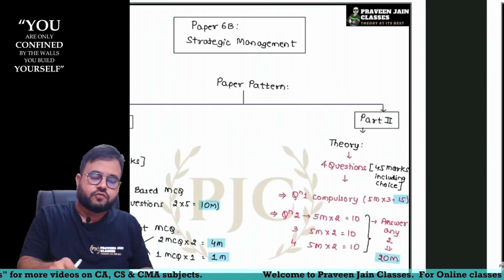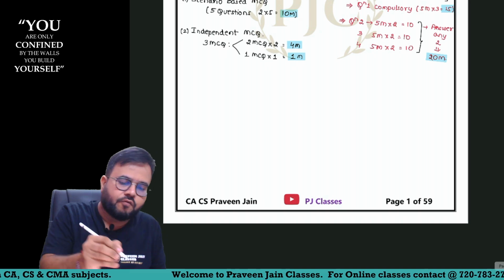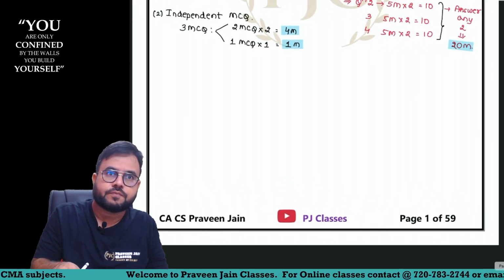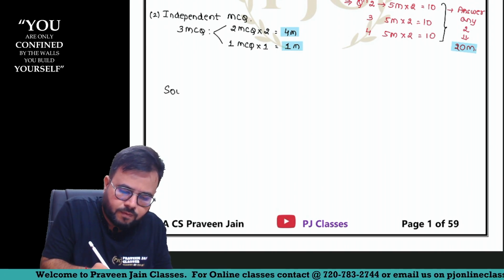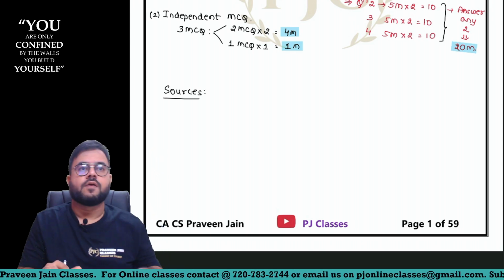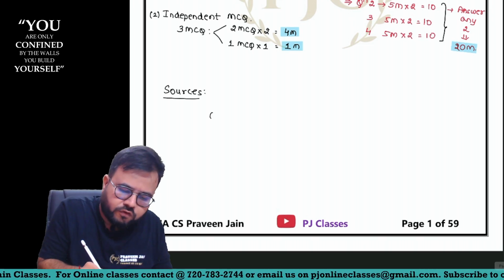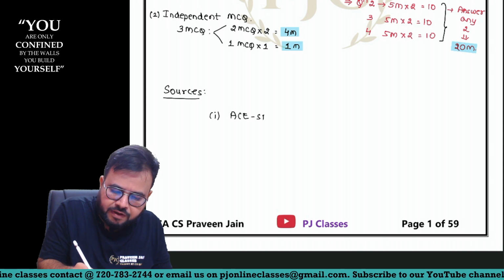Sir, what are the sources for you to study? Matlab, when you are preparing, what should be the source? Now, sir, first source is obviously my material, which is ACE Strategic Management.